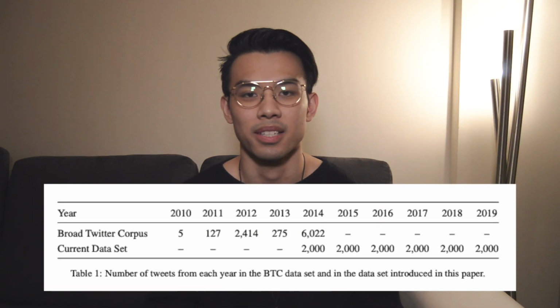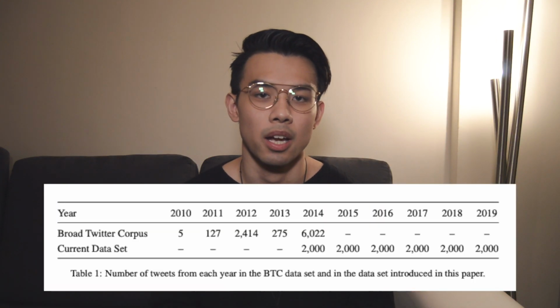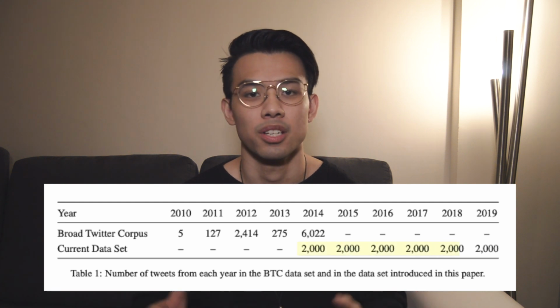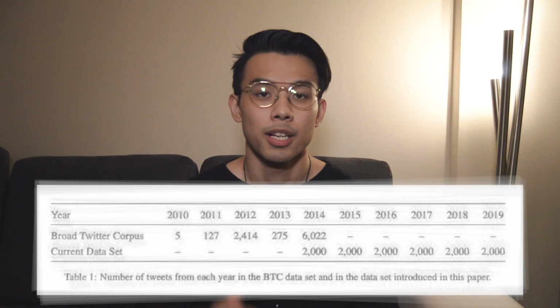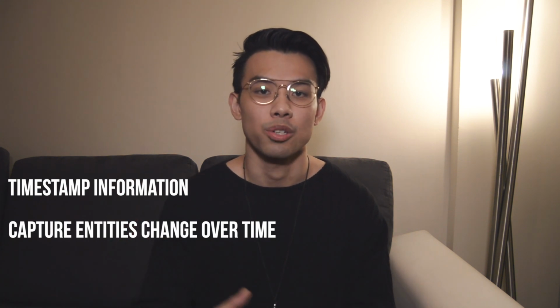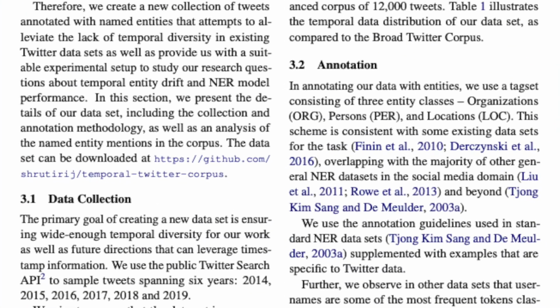Let's now dive into the dataset and baseline model. In terms of the dataset, the paper has created a new Twitter NER dataset that consists of 12,000 tweets evenly distributed across 6 years from 2014 to 2019. Twitter is a good source of data for this experiment because A, it already has timestamp information for each tweet, and B, people tend to post about current events on social media, and so the dataset is likely to capture changing entities over time. There are 3 types of entities in this dataset: organization, person, and location.